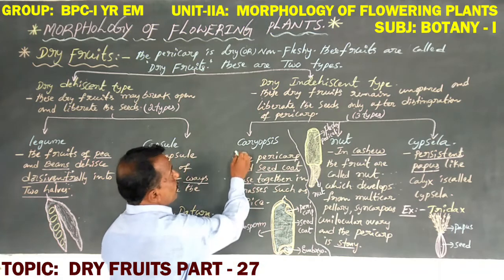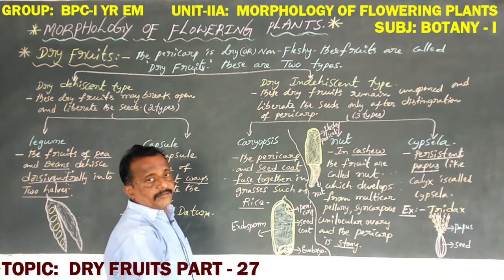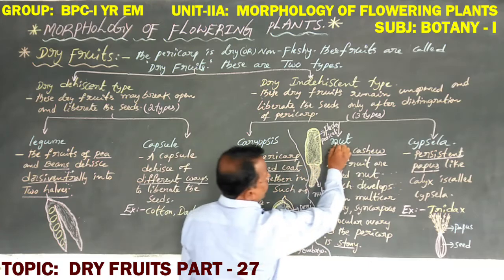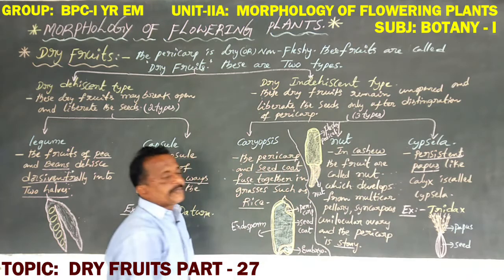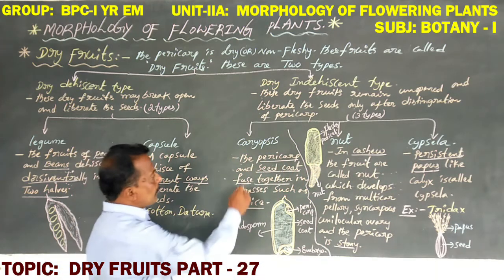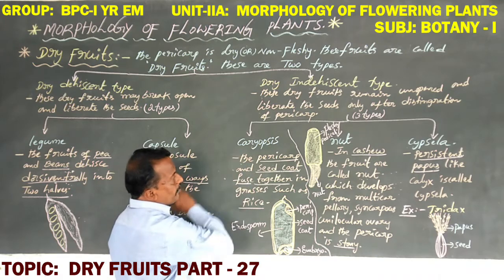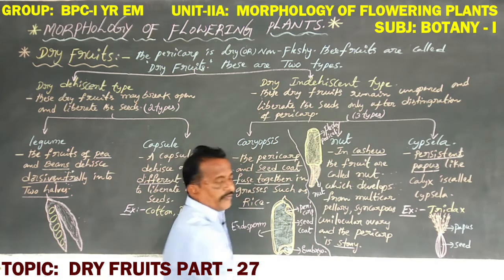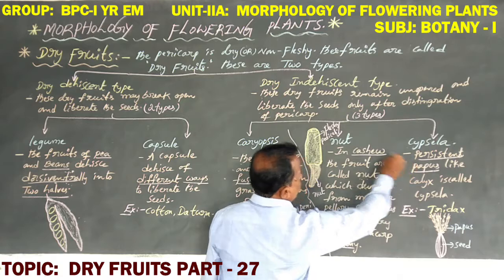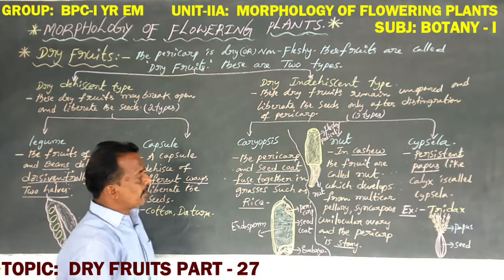They are namely, first one here, Caryopsis. Second one here, nut. Third one here, Cypsella. What are the general character features of Caryopsis? What are the general character features of nut? And what are the character features of Cypsella?